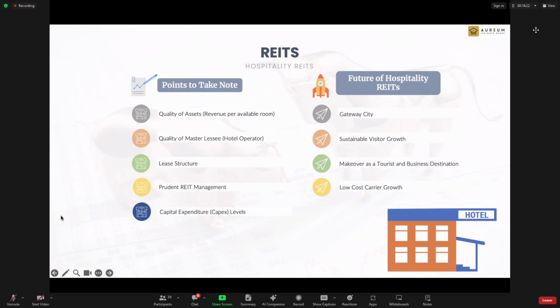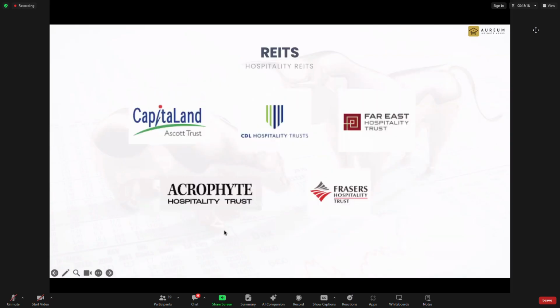And for this, one that has done very well in trying to do that is actually CapitaLand Ascott Trust. They are able to do well in that aspect because they try to diversify. For example, with hospitality trusts, you see there are several asset classes. The first one is called hotel. A lot of people always think of hotels. But with a hotel, how long do you stay? 3 to 5 days.